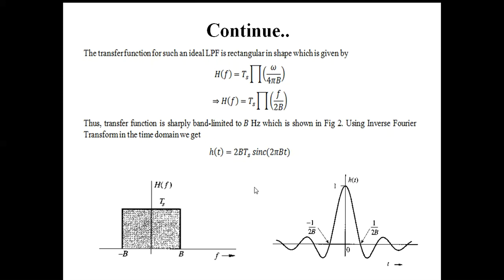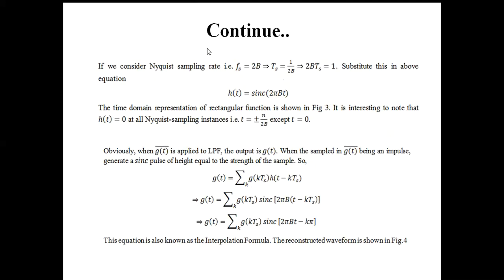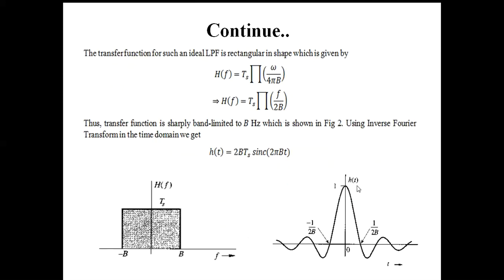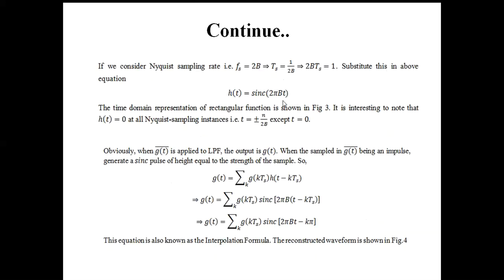Now if we consider the Nyquist rate, that means fs is equal to 2B. So obviously Ts is equal to 1 by 2B, and we get 2B Ts equal to 1. So if we substitute 2 into B into Ts equal to 1 in the earlier equation, we get h(t) equal to sinc of 2 pi B into t. So obviously the maximum amplitude of this sinc function is 1, and its time period is given by 1 by 2B. So obviously this is the sinc function.